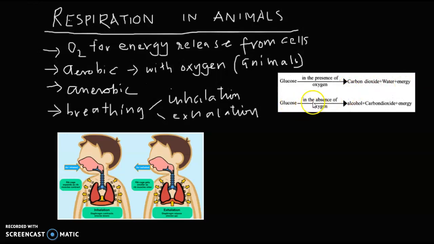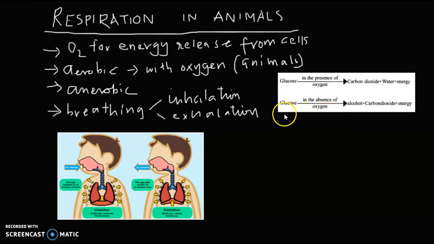Okay, here glucose in the absence of oxygen, so anaerobic, gives alcohol plus carbon dioxide plus energy. So these are the two equations showing how anaerobic and aerobic respiration goes on.